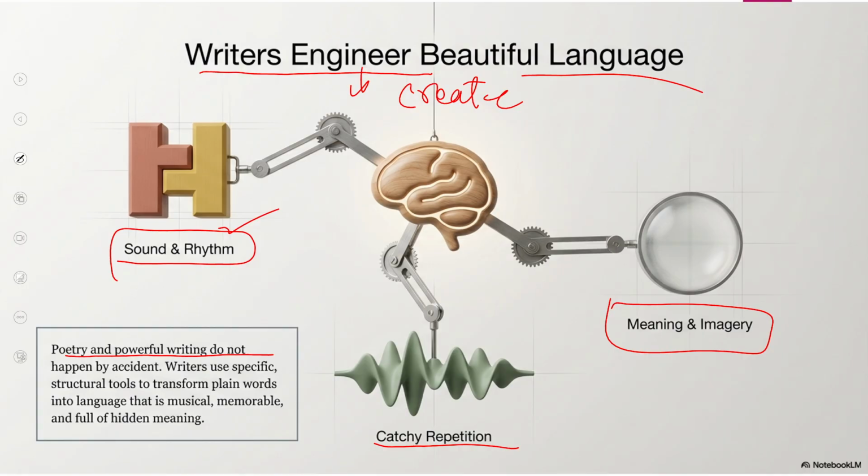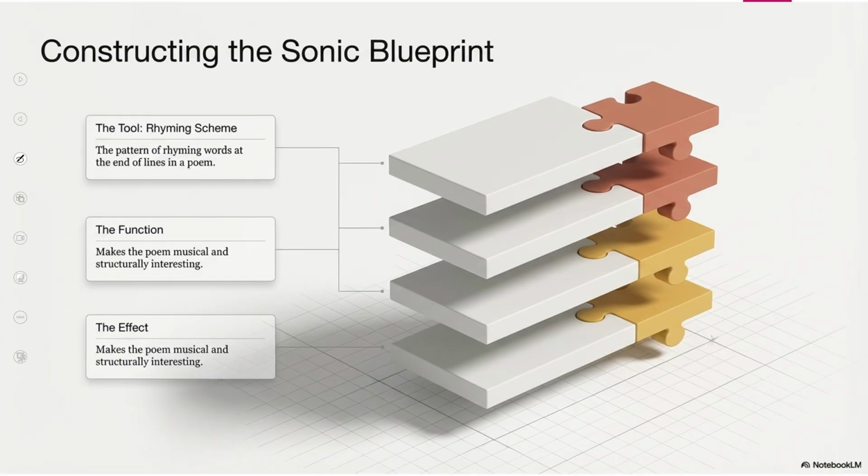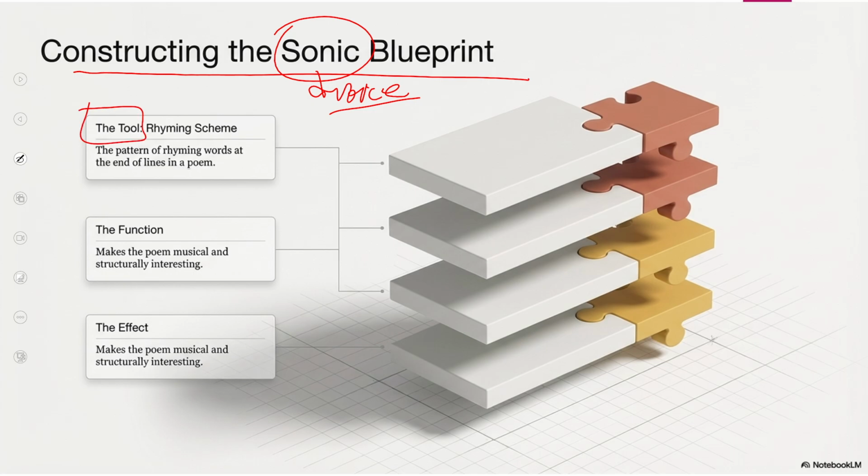Poetry and powerful writing do not happen by accident. Writers use specific structural tools to transform plain words into language that is musical, memorable, and full of hidden meanings. This is how the poets create a specific language that is called figurative language, that is specific to poetry. Now, look at this. Constructing the sonic blueprint. The best poetry creates a vocal impact on the reader. The first tool we are discussing that makes poetry interesting.